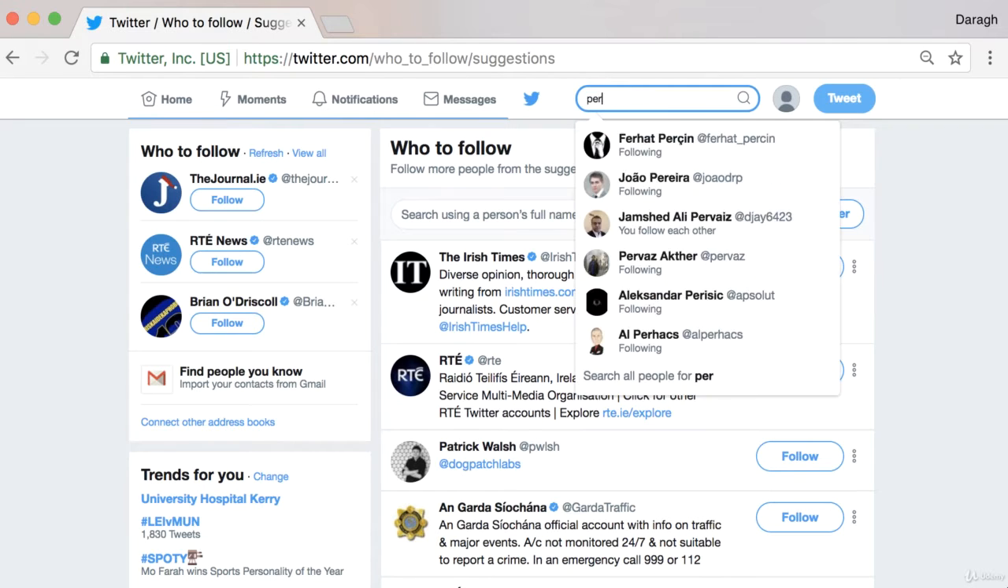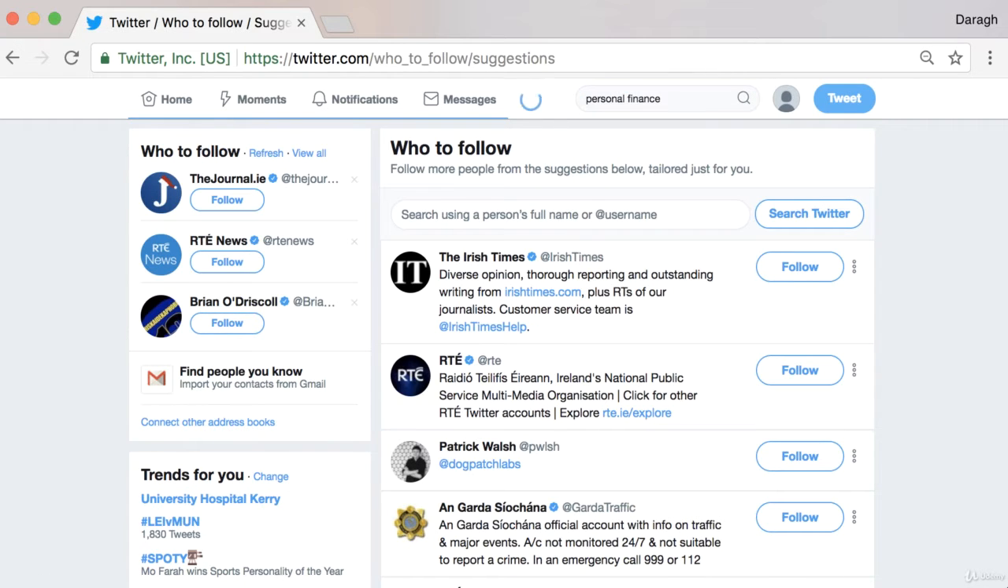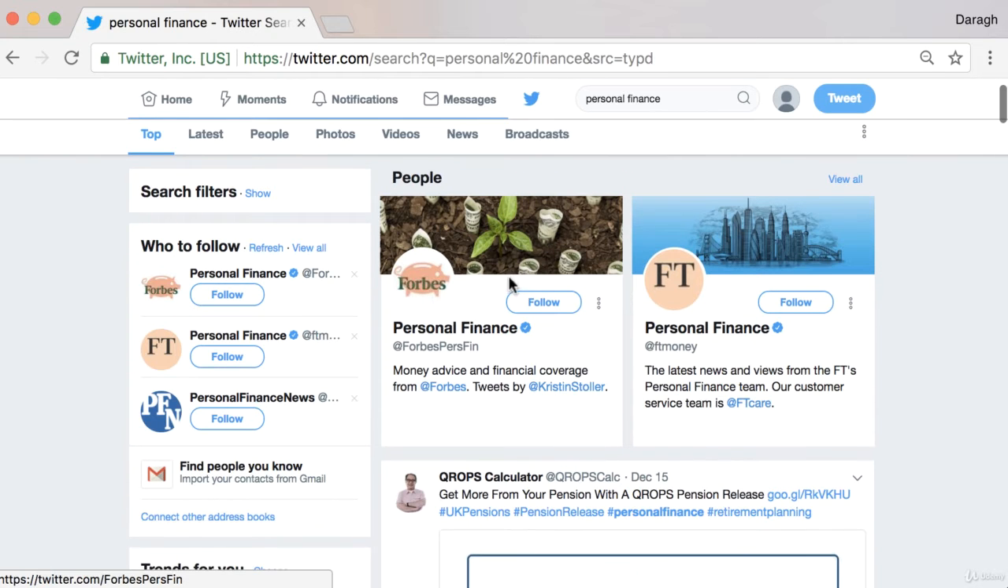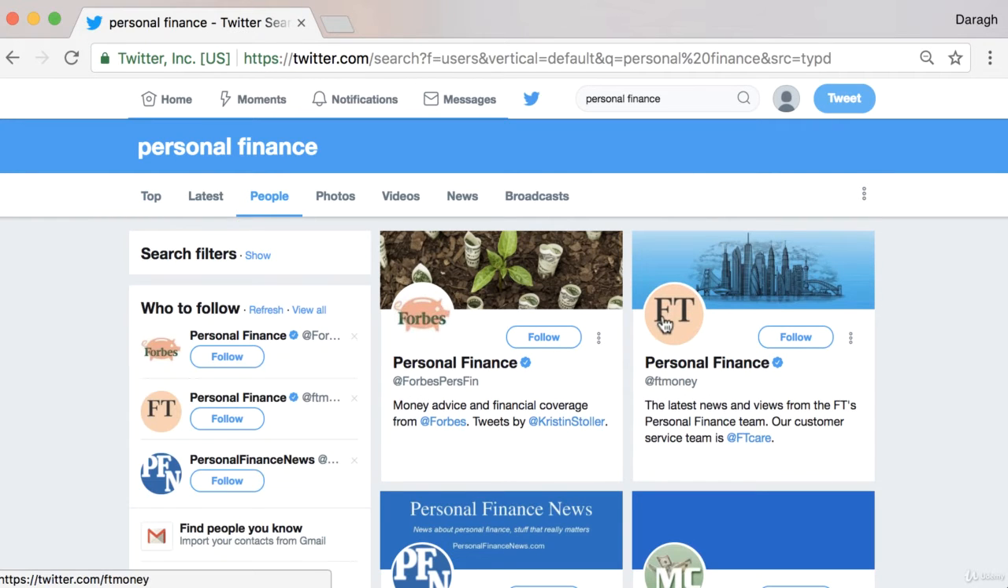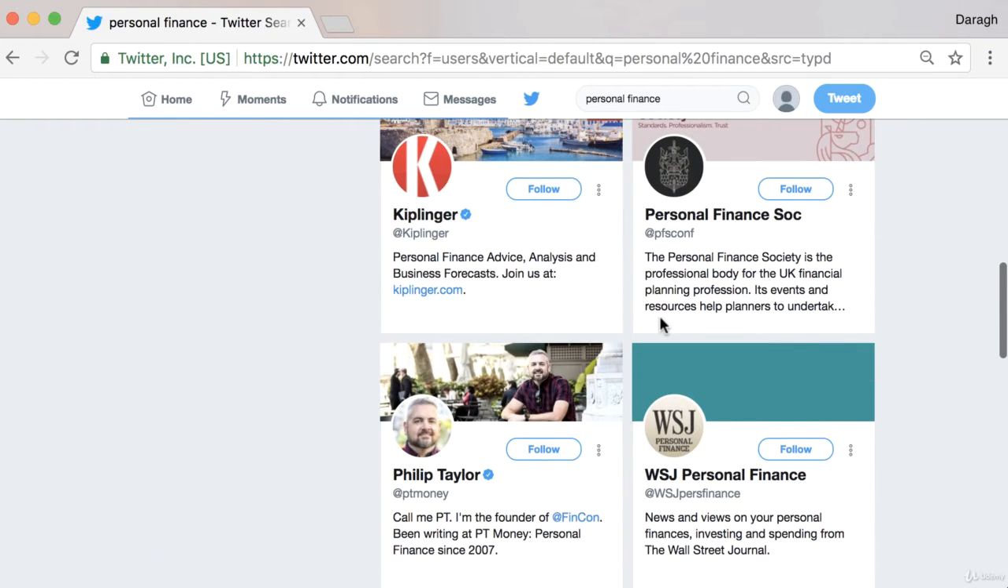So let's just say I was in the personal finance space, and I really want to find out who the top influencers are on Twitter in that space. So what's going to pop up once I search that here, you can see across the top, I can see the latest, the people, the photos, videos, news, broadcasts, etc. So we really want to look at the people, and up here are going to pop up some of the most influential accounts for this keyword. And if we open this up, we can see really all of them here, which is really interesting to see.